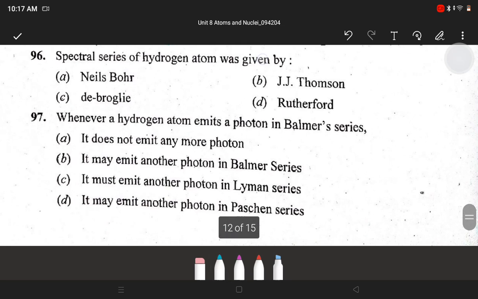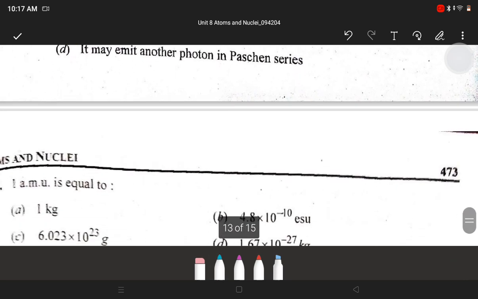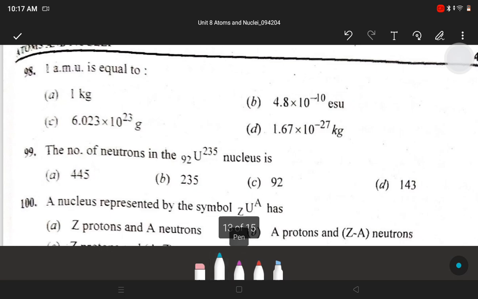Next, spectral series of hydrogen atom was given by. Answer is Niels Bohr. Next, whenever a hydrogen atom emits a photon in Balmer series, answer is C. It must emit another photon in Lyman series. Next, 1 AMU is equal to. Answer is D. 1.67 into 10 raised to minus 27 kg.